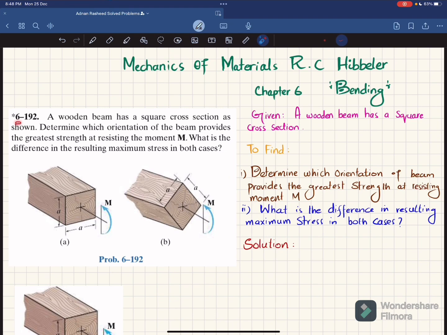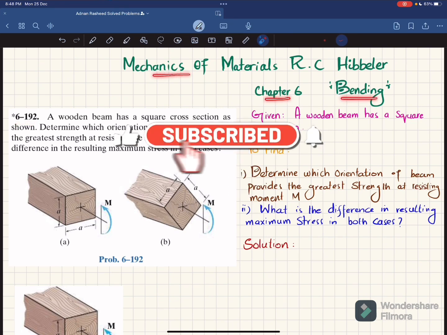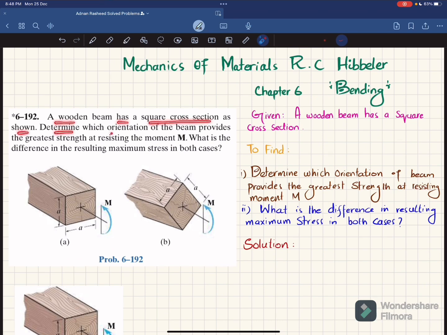Welcome back. Problem 6-192 is taken from chapter 6, Bending, and the book is Mechanics of Materials by R.C. Hibbeler. The statement is: a wooden beam has a square cross-section as shown. Determine which orientation of the beam provides the greatest strength at resisting the moment M. What is the difference in resulting maximum stress in both cases?